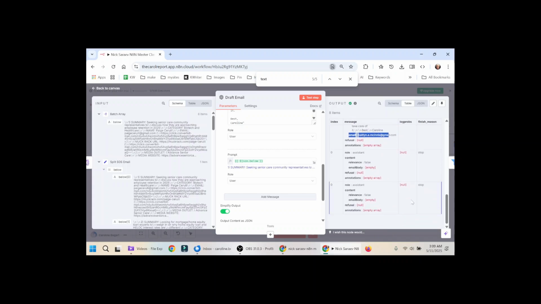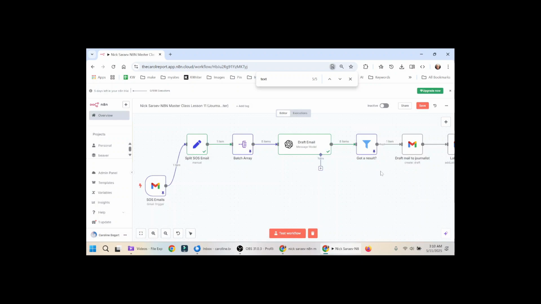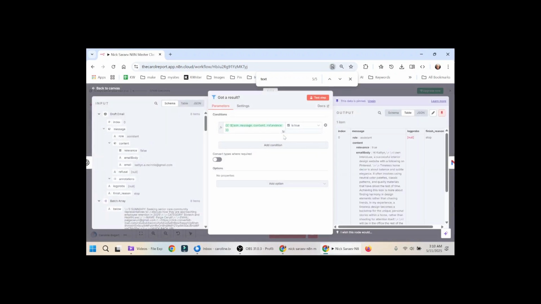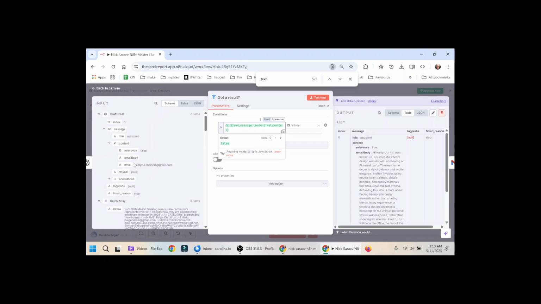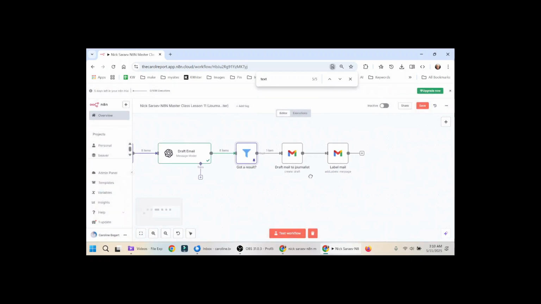So we'll have one of these for every query, and we'll have one that's actually filled in for every query that is an actual hit. In the next step, you'll pull up a filter, and you'll check to see that the relevance field is true. If it's false, we don't want to create an email. So you're going to pull that over from the output, which looks like this. If we do pass through, then we're going to draft an email.